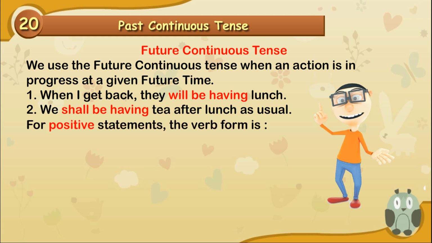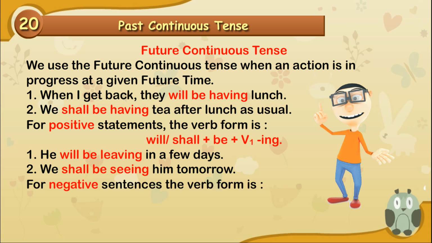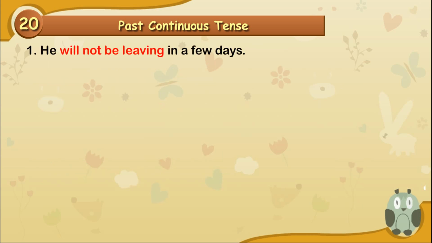For positive statements, the verb form is will, shall, plus be, plus V1 plus ing. He will be leaving in a few days. We shall be seeing him tomorrow. For negative sentences, the verb form is will, shall, plus not, plus be, plus V1 plus ing. He will not be leaving in a few days. We shall not be seeing him tomorrow.